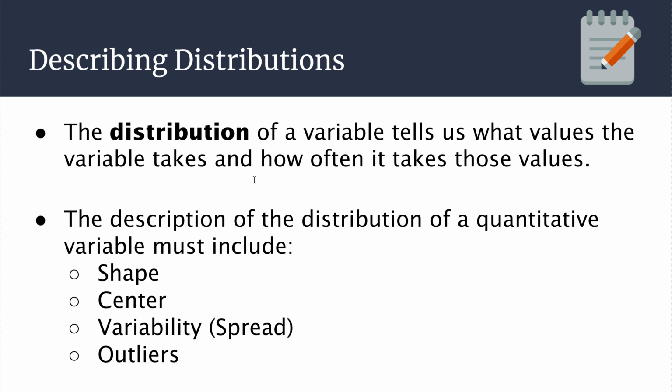All right. When we describe distributions of a quantitative variable, we have to include these four things. The shape, that is one of the things that is a descriptor of the distribution. The center of the variable, the variability, sometimes people call it the spread, and any outliers. Whenever you hear distribution of a quantitative variable, these things should pop into your mind immediately: shape, center, variability, and outliers.